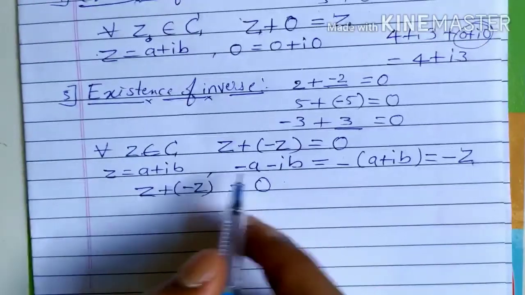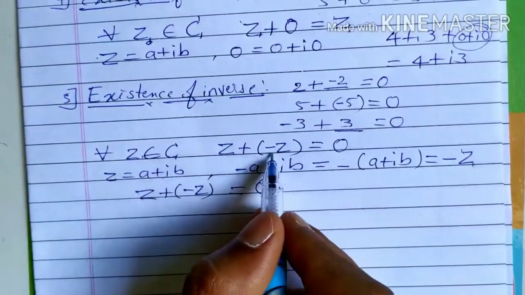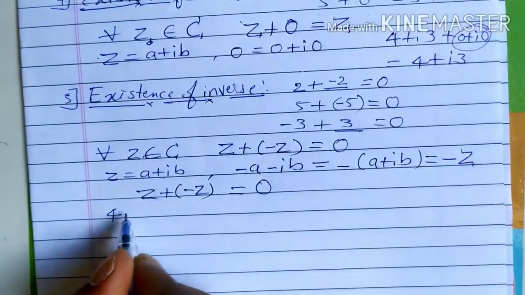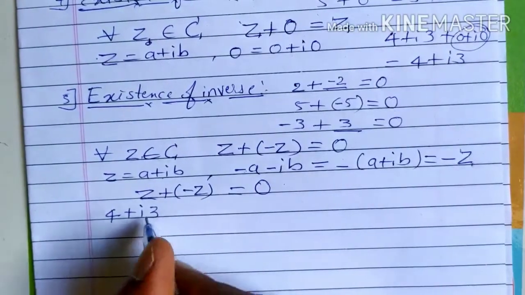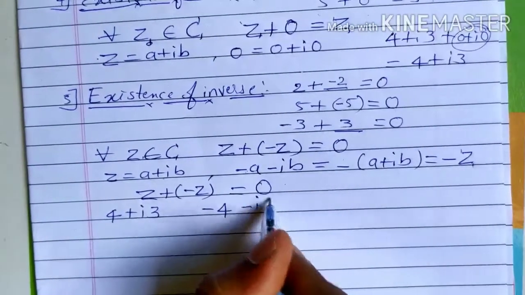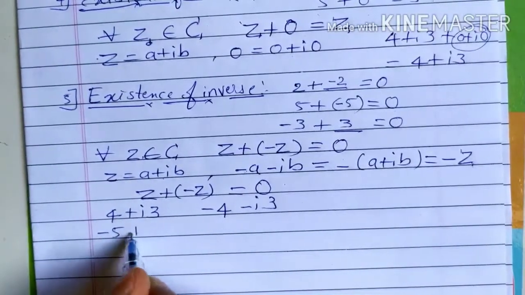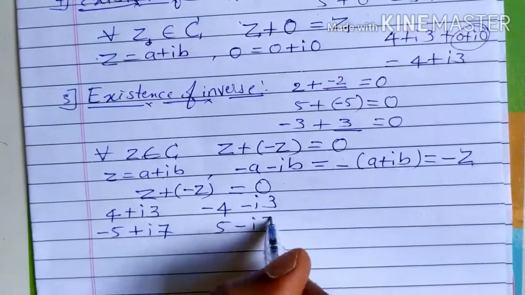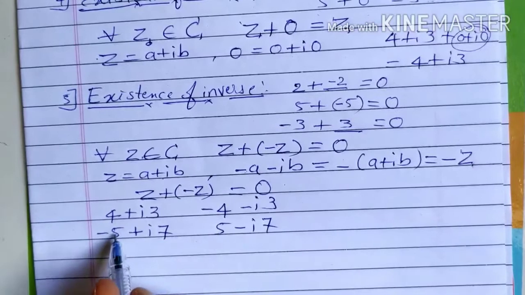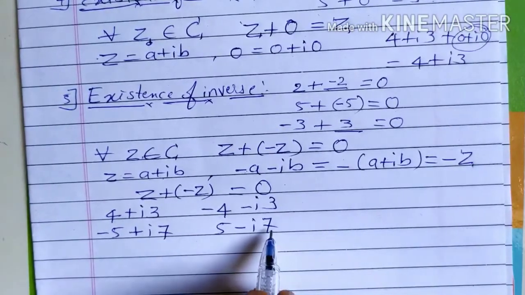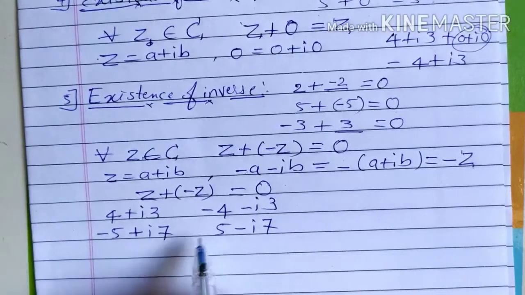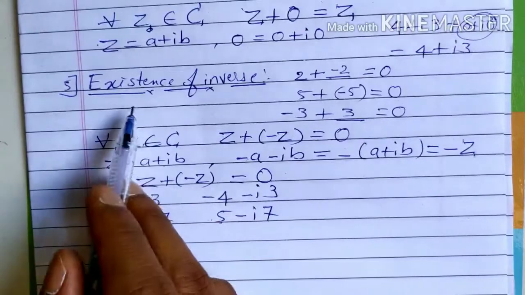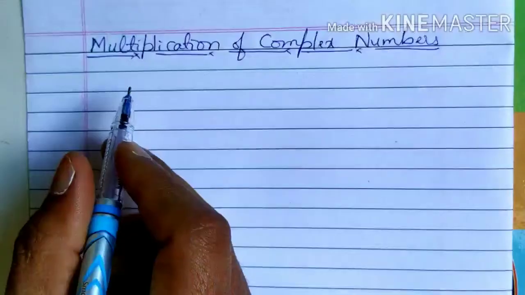So if you consider any complex number, then minus of that complex number is called the inverse of that complex number. Suppose I consider 4 plus i3, then the inverse of this element is minus 4 minus i3. Similarly, if I consider minus 5 plus i7, then the inverse is 5 minus i7. You have to change the sign, that's all, because these two numbers have to cancel. So 7 minus 7 cancels, minus 5 plus 5 cancels. That is about the existence of the inverse element.